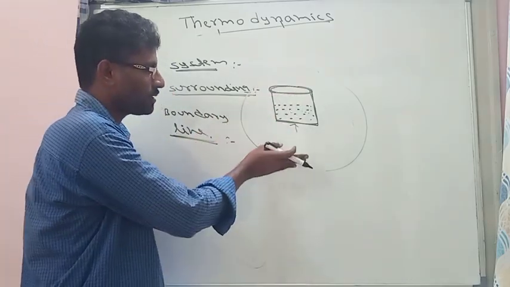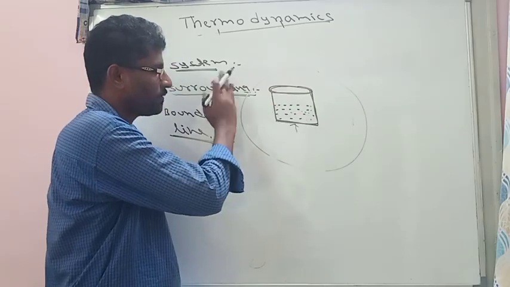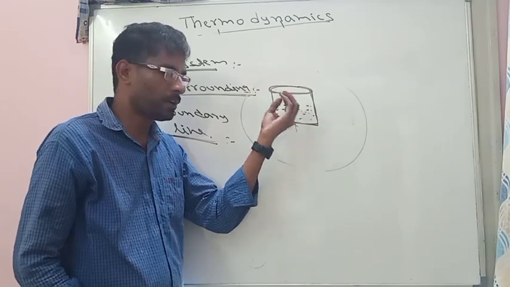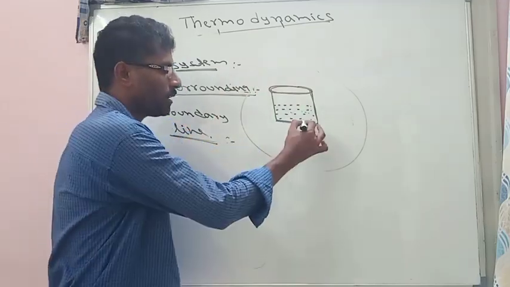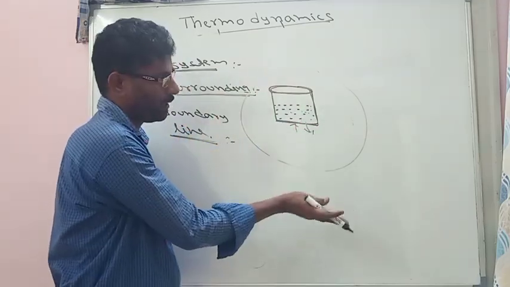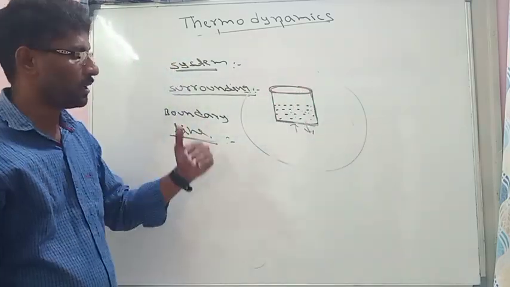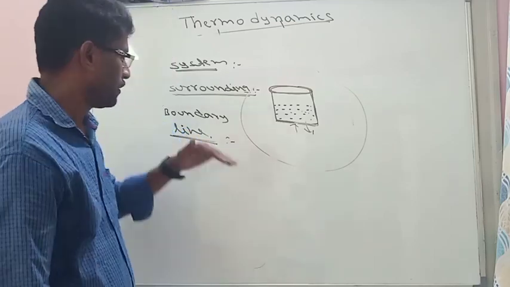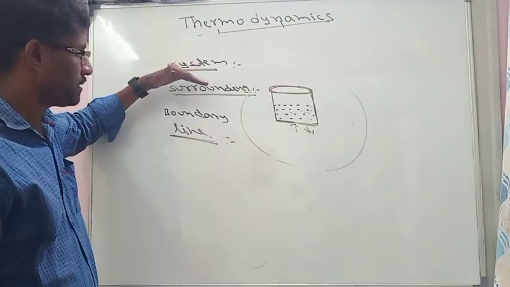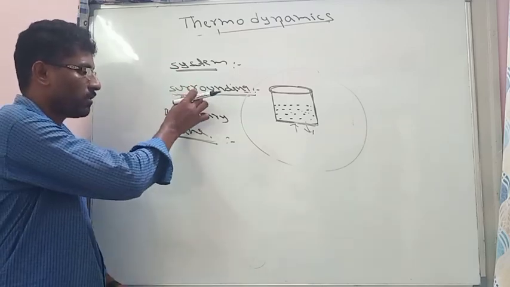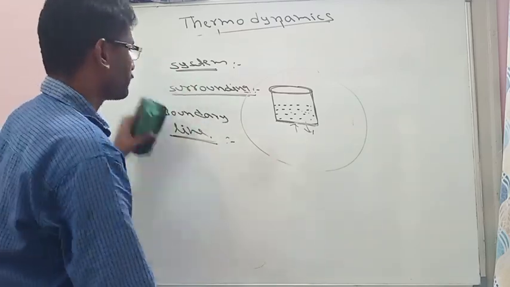Through the boundary line, energy will be exchanged between system and surrounding. Suppose we are cooling this beaker, then heat is transferred outside from system to surrounding through the boundary line. So these are the general definitions: system, surrounding, boundary line.